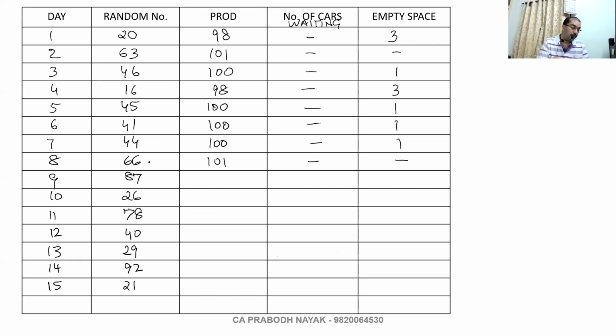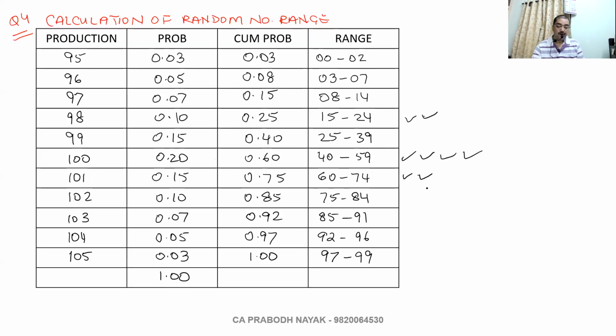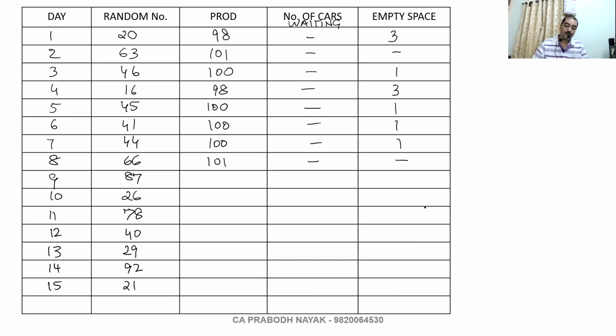87. It is 87. It is somewhere here. So 103 cars are manufactured. Only 101 can be accommodated, can be transported. Out of 103, only 101 can be transported. So 2 will be waiting. No empty space.